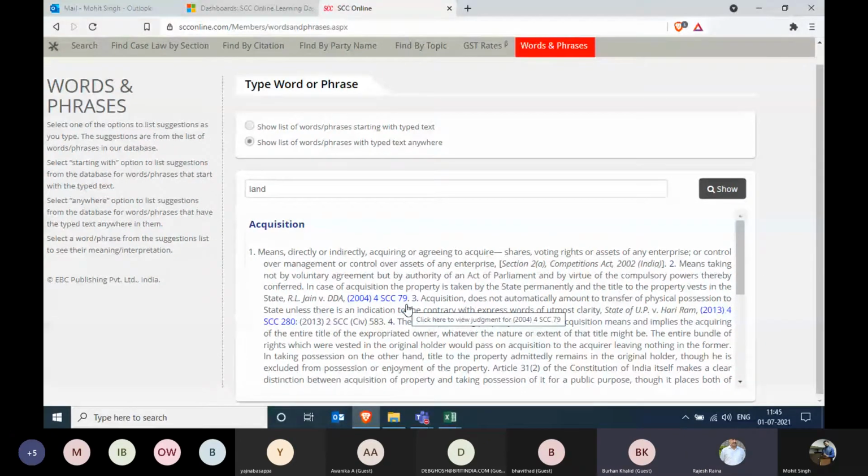These words and phrases we have only picked from the judgments itself. I understand, but is it only from the judgments, or is it also from the bare acts and text of different statutes, rules and regulations? Sir, from statutes, rules, and regulations, yes, it is. So apart from judgments, it should have that. So let's for a moment try to download the Land Acquisition Act.